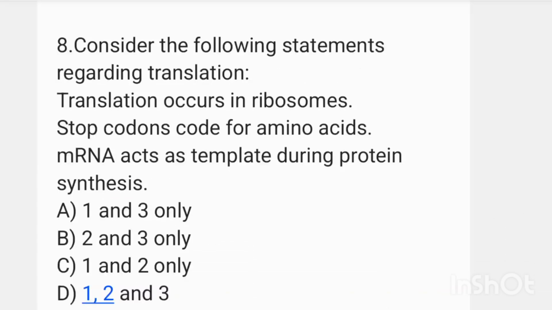Eighth question. Consider the following statements regarding translation. 1. Translation occurs in ribosome. 2. Stop codons code for amino acids. 3. mRNA acts as template during protein synthesis.